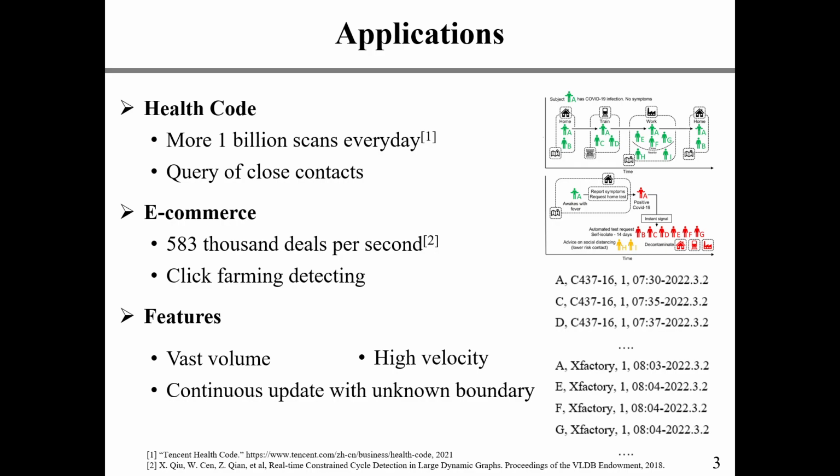For health applications, over 1 billion scans are generated every day during COVID-19, which brings great challenges to the query of close contacts. For the Alibaba e-commerce platform, the peak number of transactions during the Double 11 day is as high as 583,000 per second, making click farming detection pretty difficult. These applications replicate the features of vast volume, high velocity, and continuous updates with unknown boundaries of graph streams.